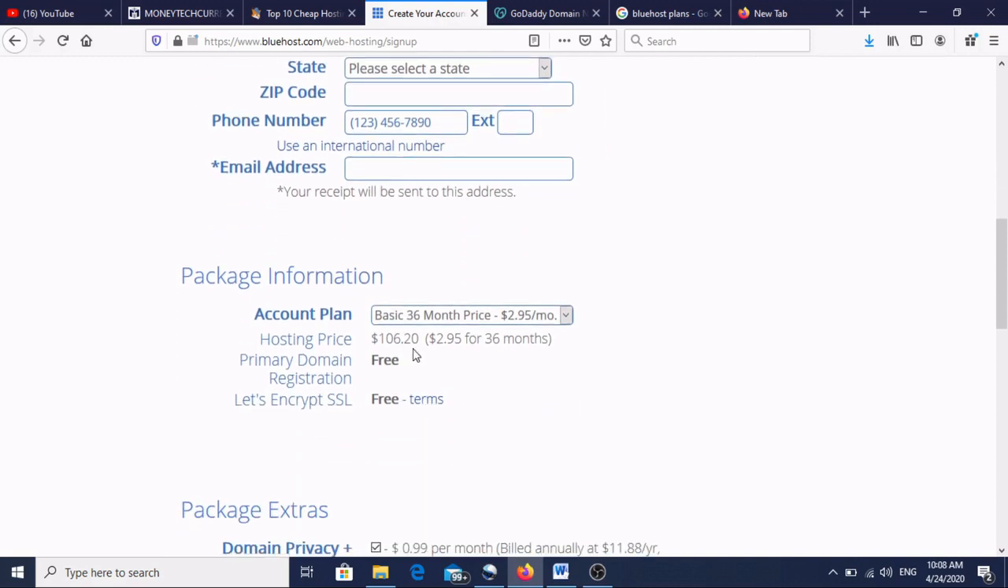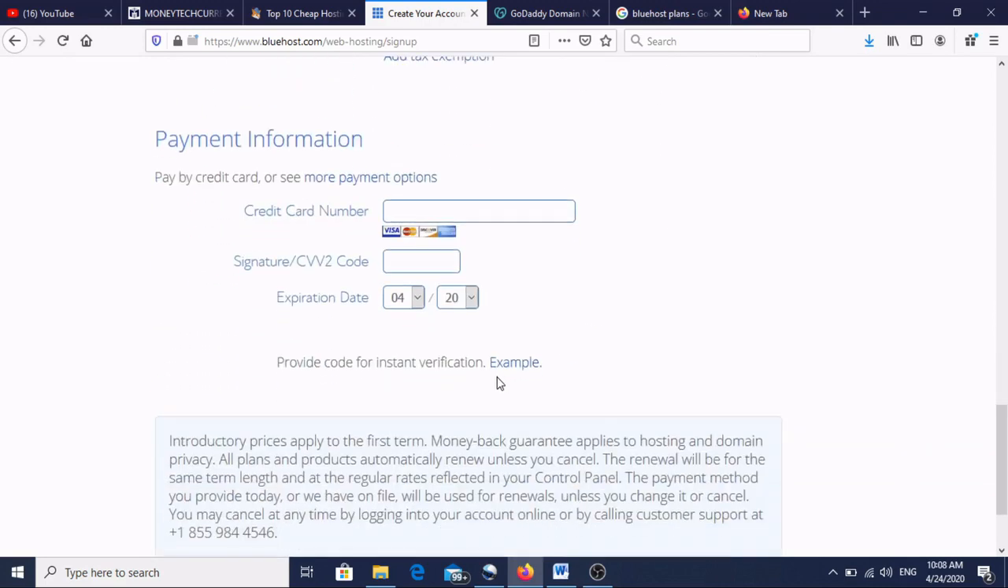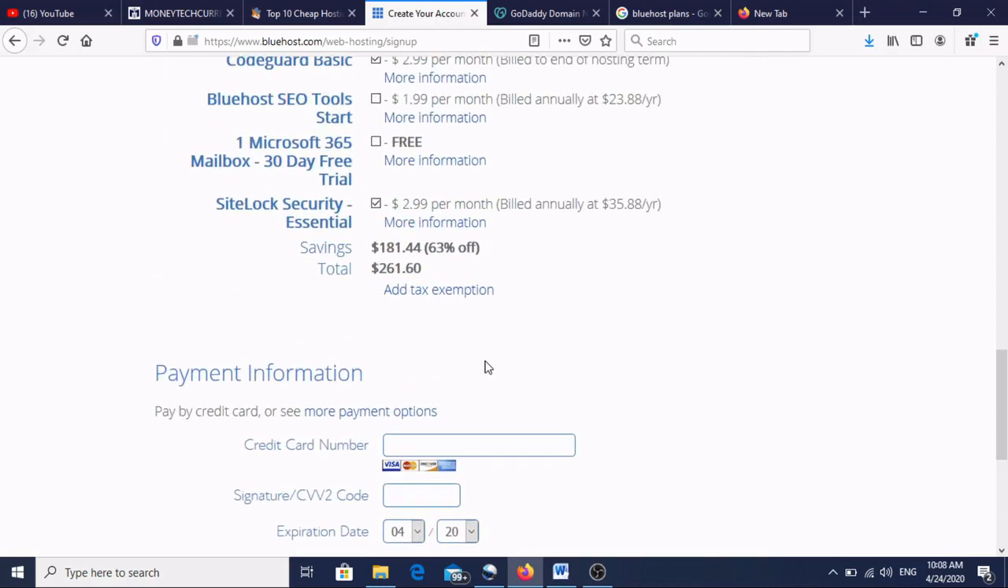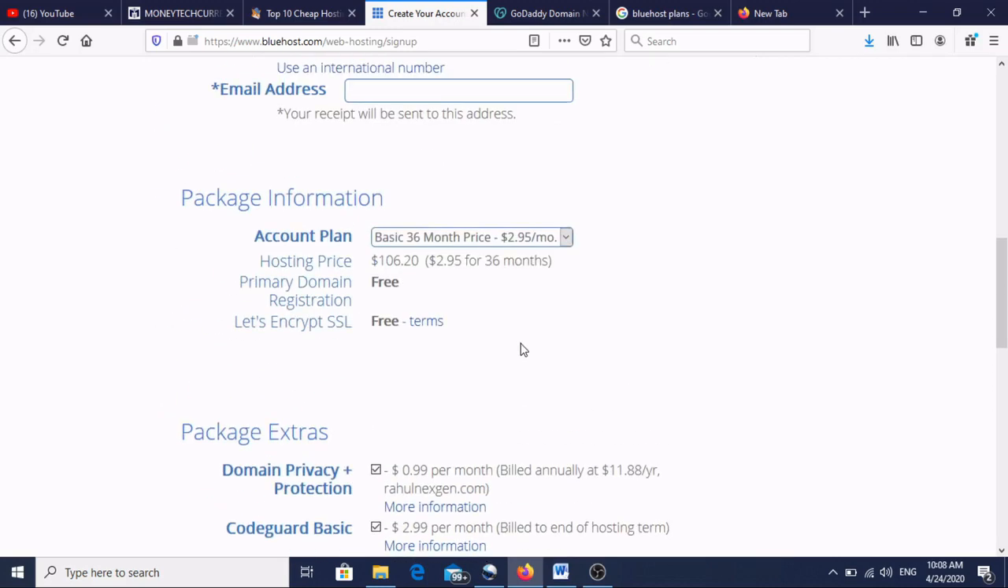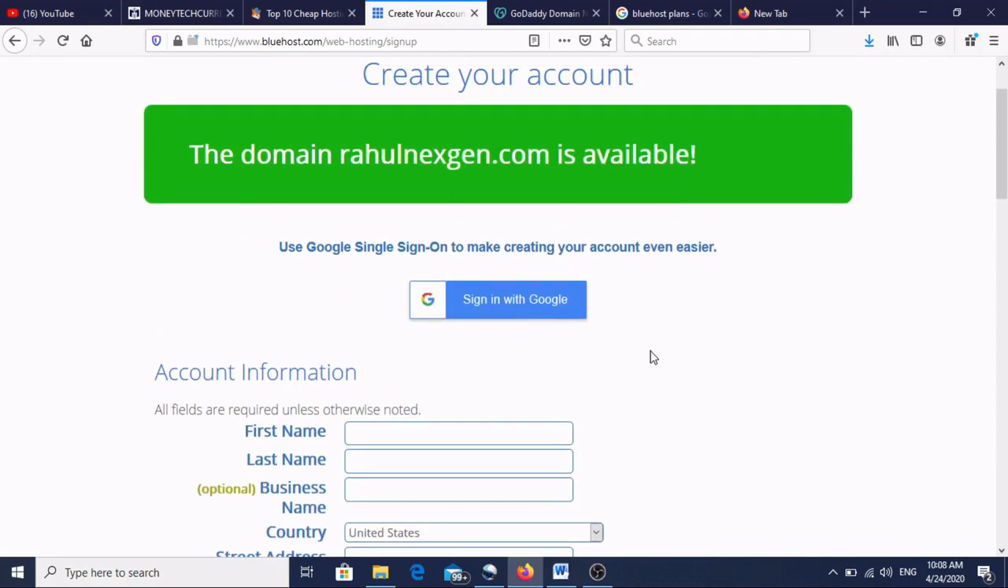Okay, the hosting price is showing like this for 36 months. You can do it for shorter terms also. For this, it is asking for the card number, so you can directly purchase. You can choose 1 year, 2 year, 3 year plans. Okay, so this is also very easy. For this we have made one video, and I'll provide the video link in the description. So you'll get the hosting.